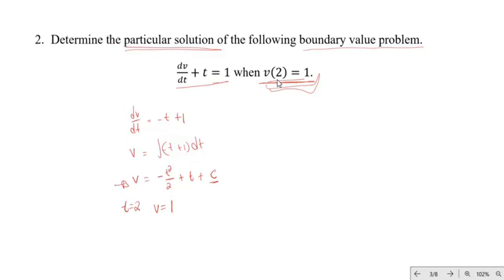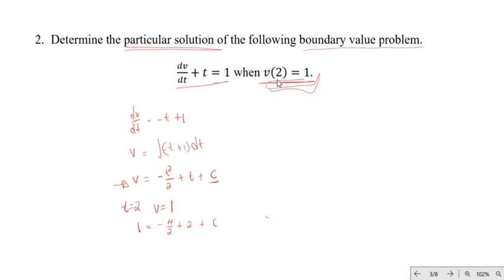So where there's t, we will substitute that with 2, and v we will substitute with 1. So in this case, we have 1 is equal to negative 2 squared, so negative 4 over 2, plus 2 plus c. Now let us simplify and solve for c.